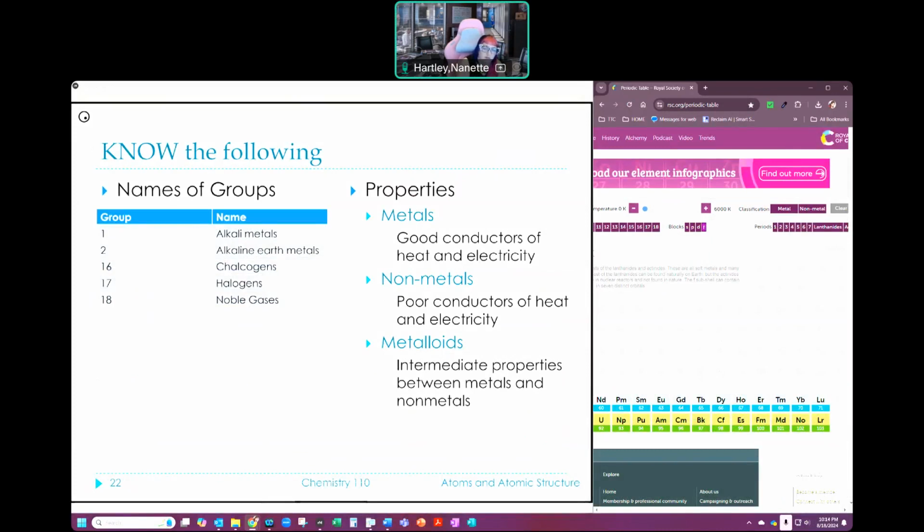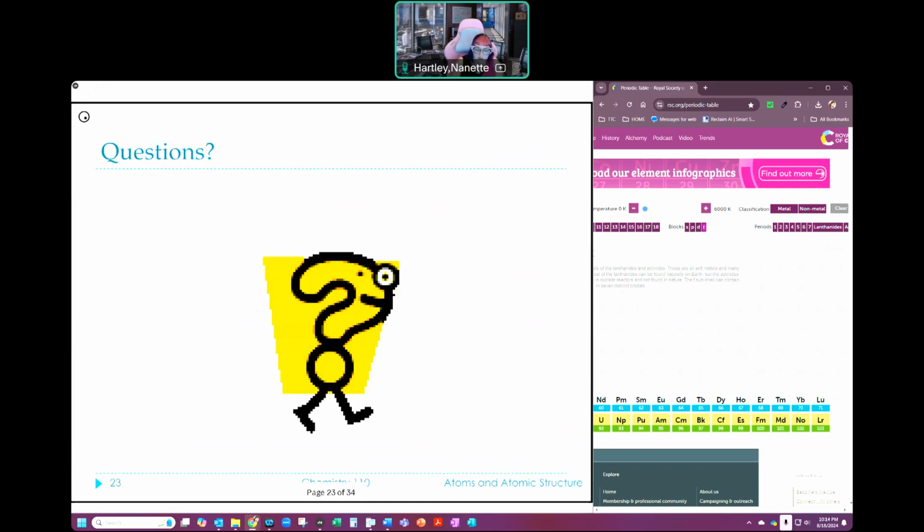Now, things that we talk about in terms of metals, non-metals, metalloids. Metals are good conductors of heat and electricity. Non-metals are poor conductors of heat and electricity. Metalloids have properties in between the two, and that's why if I select the metals, they're there, and I select the non-metals, they're there. It's both, okay? So that's our metalloids. These are the things that we call semiconductors. Those are also our metalloids. So that's stuff that we need to talk about. Cool with that. Now that is the structure of the table as we're going to talk about it for right now.